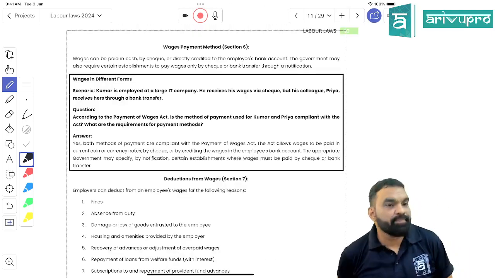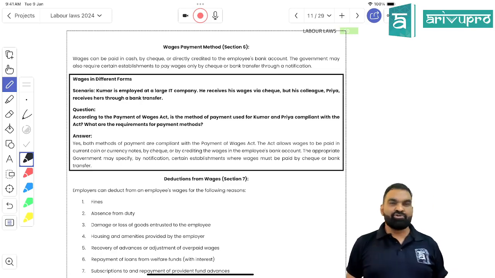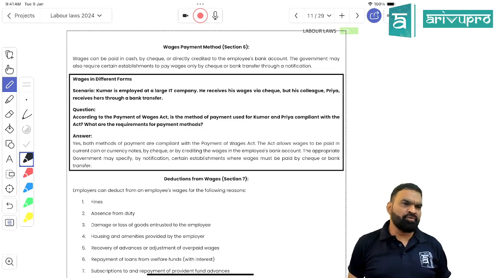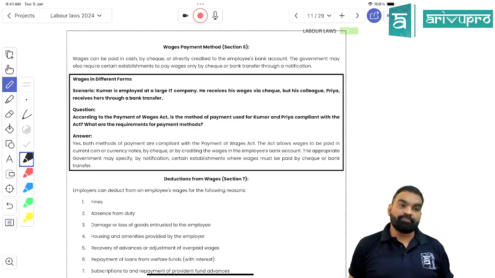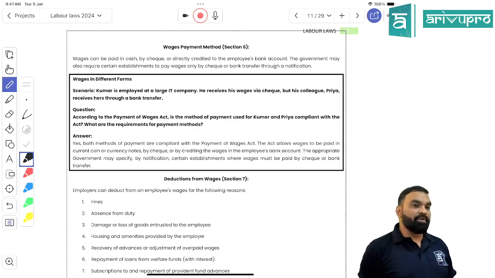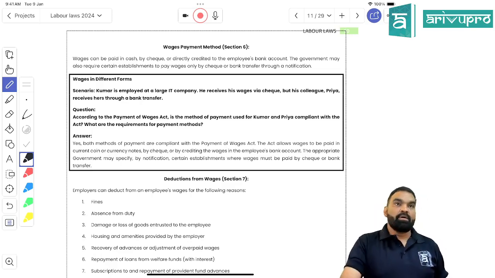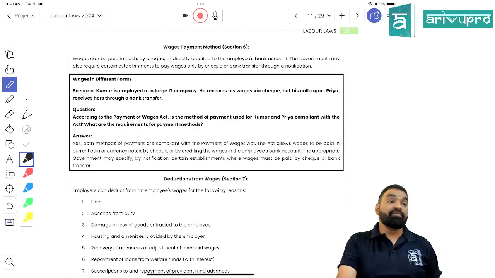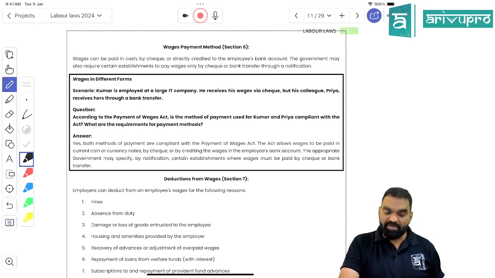Manageable, students. Section 1 is basics, applicability and object of this act. Section 2 is definitions, where we have gone through 4 definitions: employer, employee, wages, and industrial establishment, right? Then section 3 is the person who is responsible for the payment of wages. Section 4 is wage period. Then section 5, very important, is?